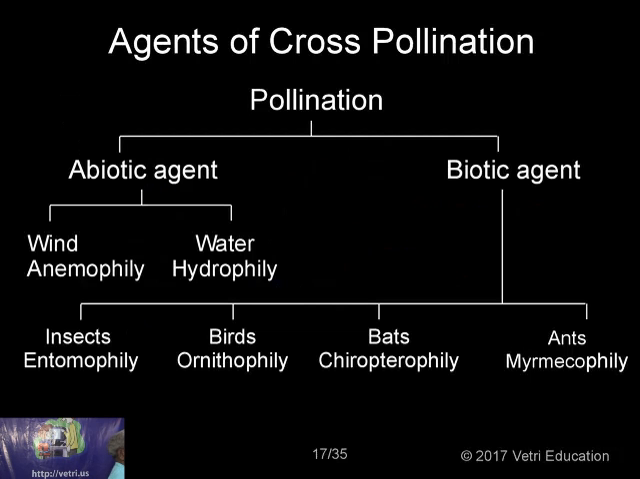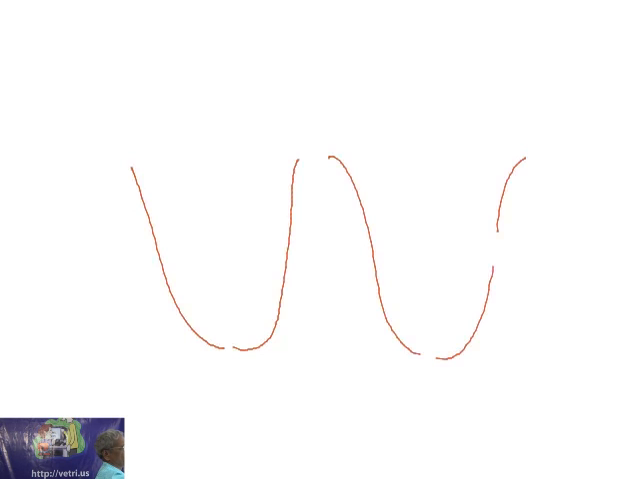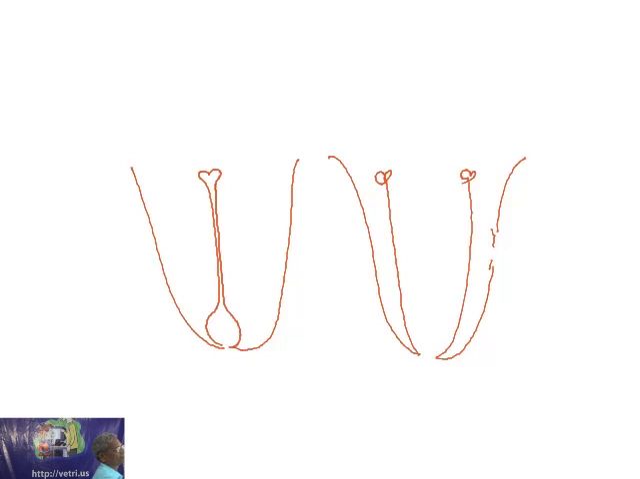Heterostyle is another beautiful mechanism for affecting cross-pollination. I will explain to you what this is. See, a very rough diagram I am just drawing to explain heterostyle. These are two flowers belonging to the same species. Now in one flower, this is the length of the gynoecium. To this length in another flower, the androecium will be there.